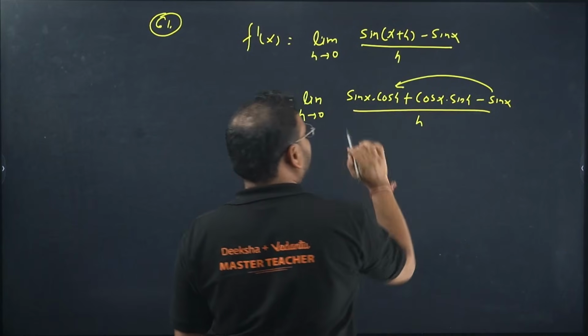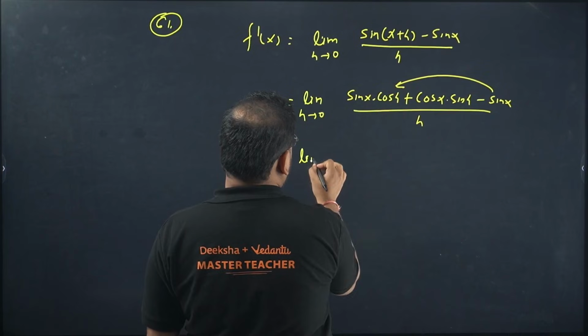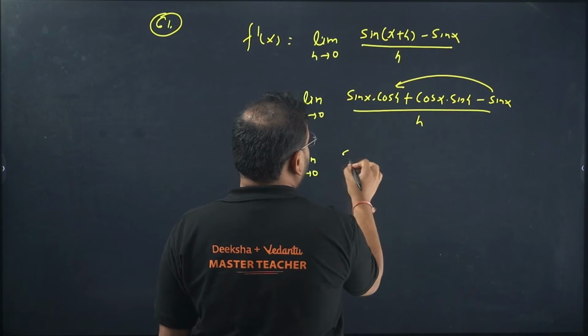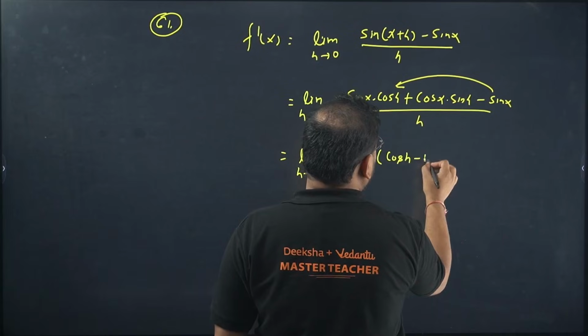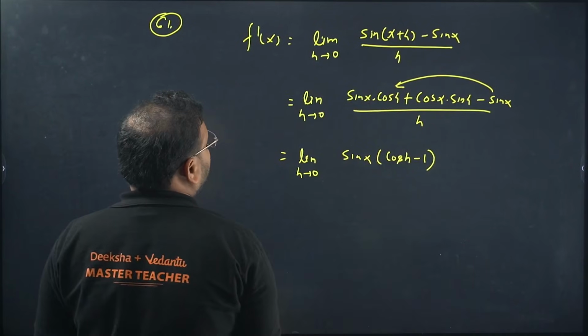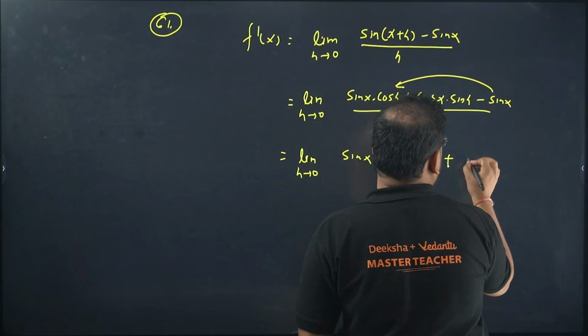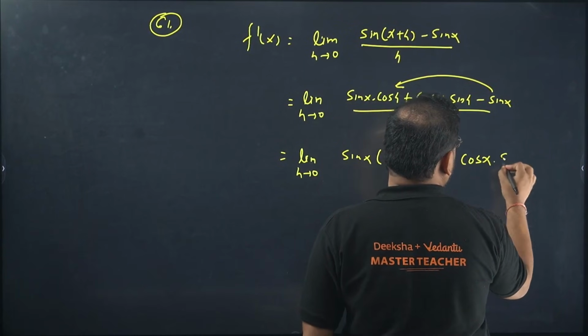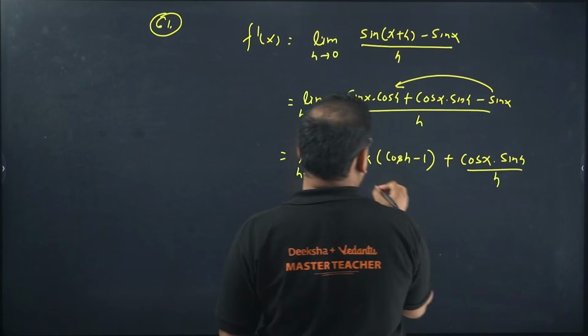Club it together and take sine x common. Take sine x common over here, you get cos of h minus 1, and over here you have cos of x into sine of h. I can separate the terms, no, by h and by h.